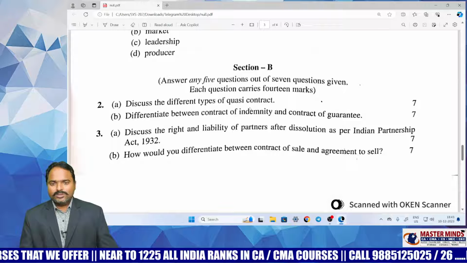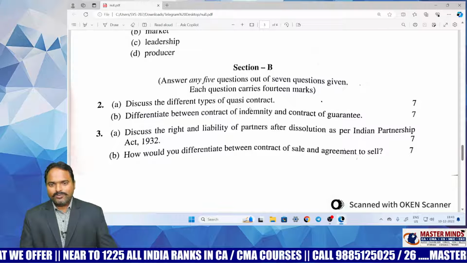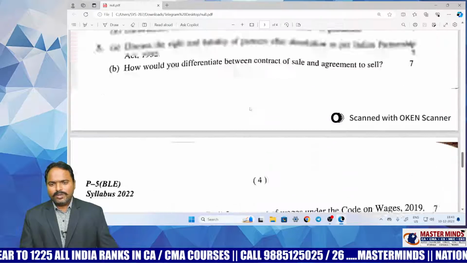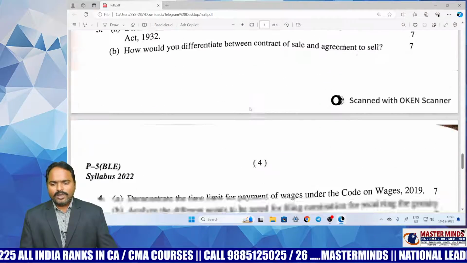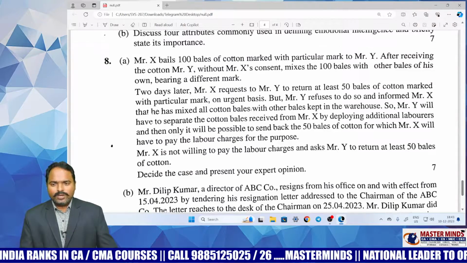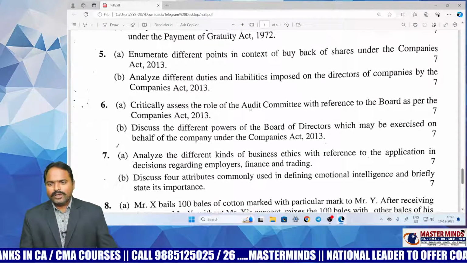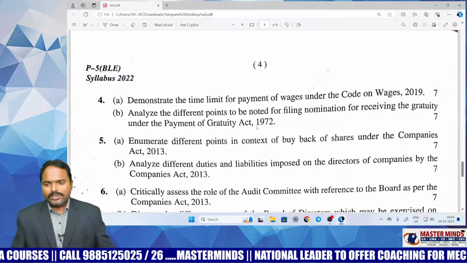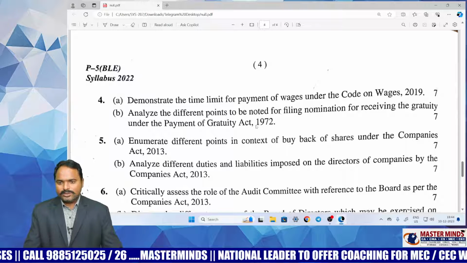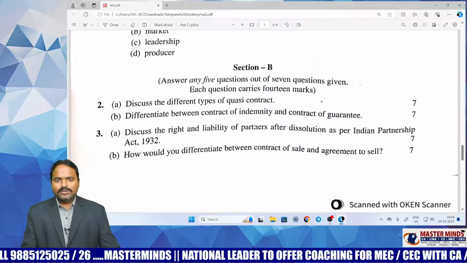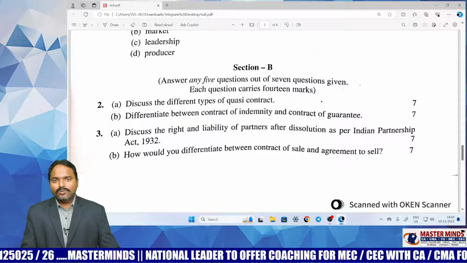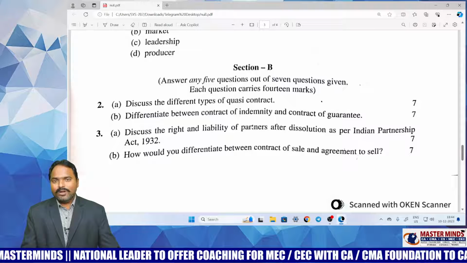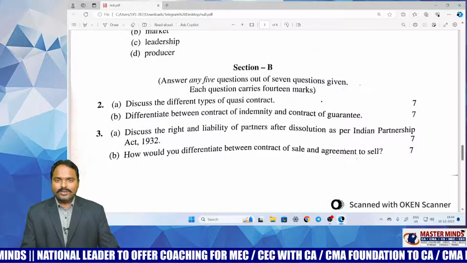Next, go to Section B, descriptive type of questions, 70 marks. If you observe these descriptive type of questions, these are also very tight questions. I think no practical questions are asked in your CMA Inter law paper, but however in the 8th question they are asking a practical question, for which you can take an internal choice, or any question you can take as an internal choice. However, if you observe the descriptive type of questions, out of 70 marks, 21 marks they asked only from the directors chapter.